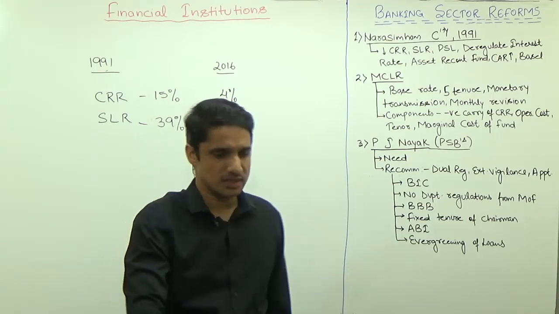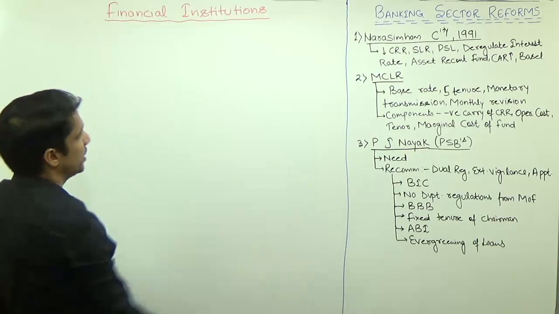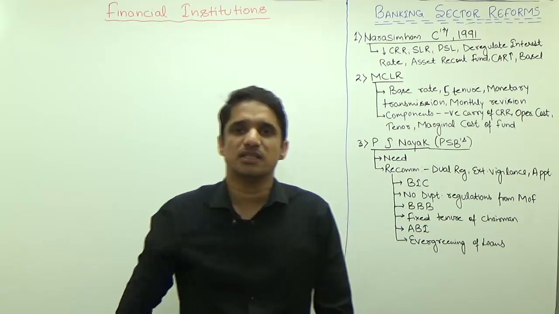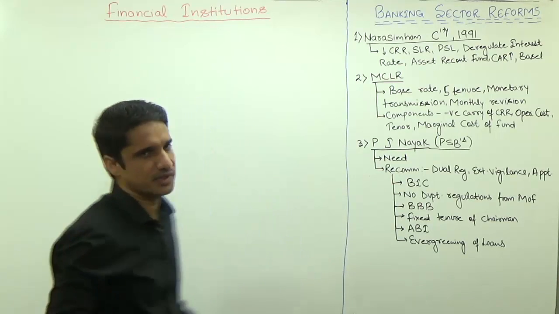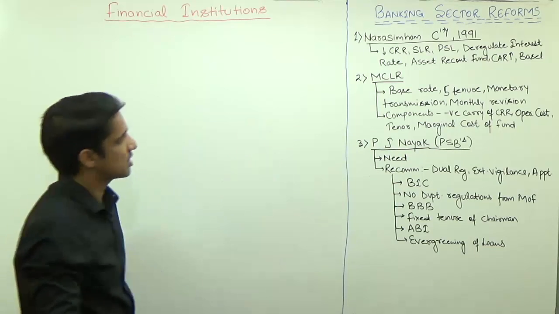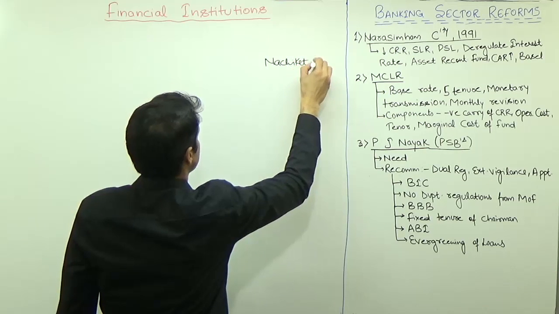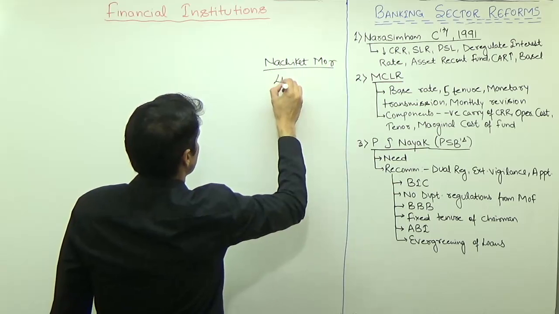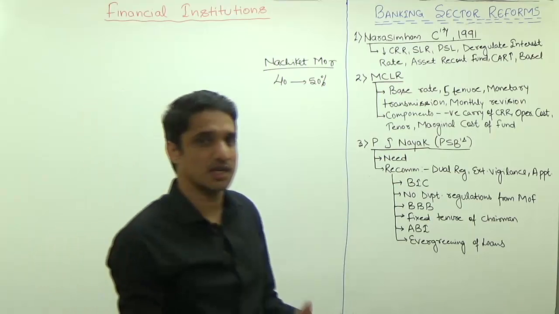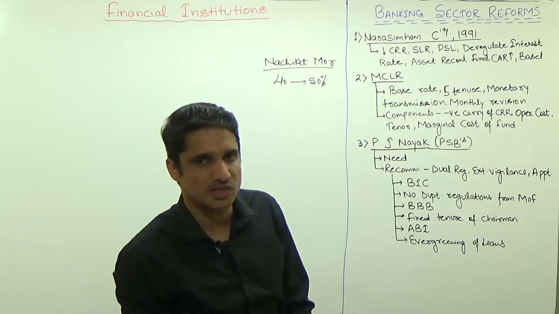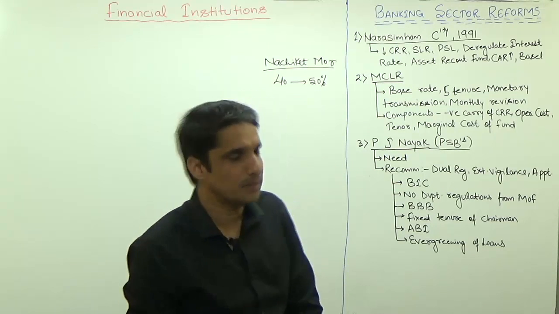Then the next recommendation was to decrease the value of PSL, priority sector lending. At that time it was 40%. The Narasimham Committee said decrease it to 10%. Whether the recommendation was accepted: of course not, because right now also we have 40%. Compare this with the Nachiket More recommendation that we discussed. Nachiket More said increase it from 40% to 50%. And regarding the hardship areas we discussed, because of the March rush, measure the targets of PSL on a quarterly basis and not on an annual basis.